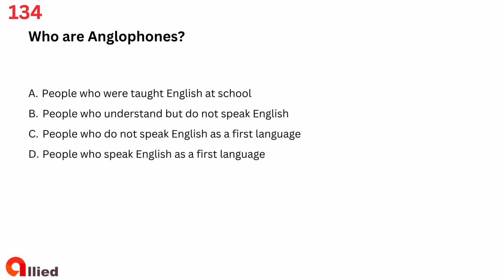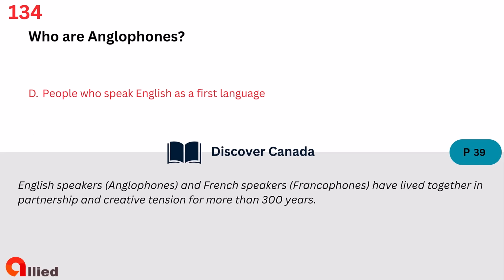Question 134. Who are Anglophones? A. People who were taught English at school. B. People who understand but do not speak English. C. People who do not speak English as a first language. D. People who speak English as a first language. The answer is D. People who speak English as a first language.